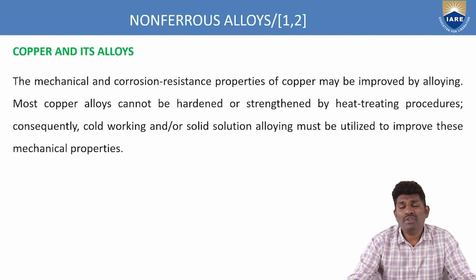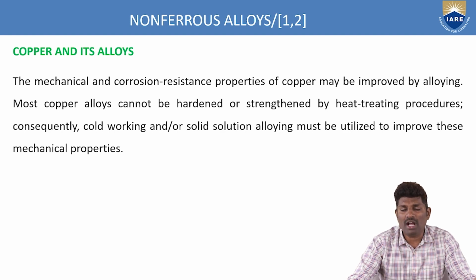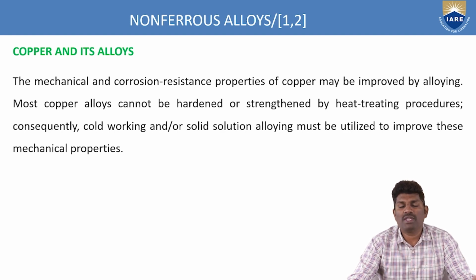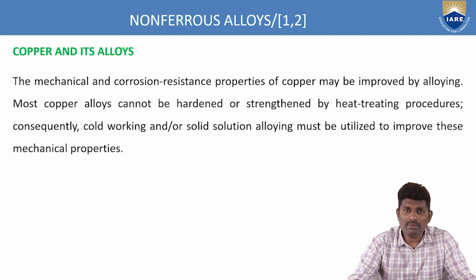Generally, how we add an alloy to a system is that we do some heat treatment process, then we add some alloying element. But in case of copper, we can't do the heat treatment process; we can do it by the cold working process only. With the help of the cold working process, you can add some alloying element so that you can improve the mechanical properties and resist corrosion.